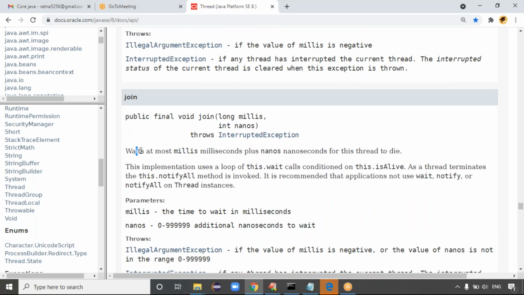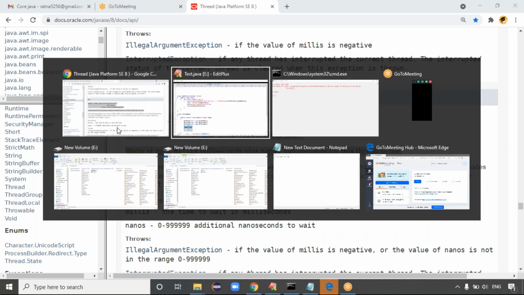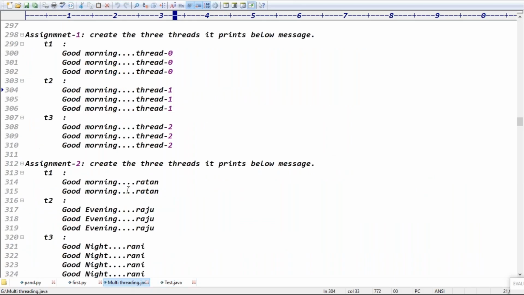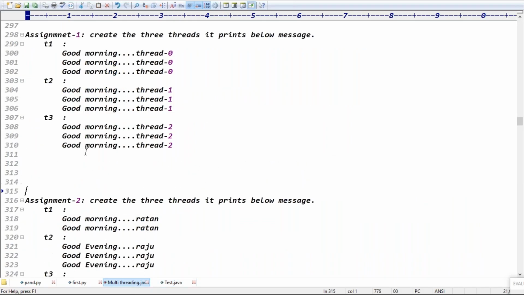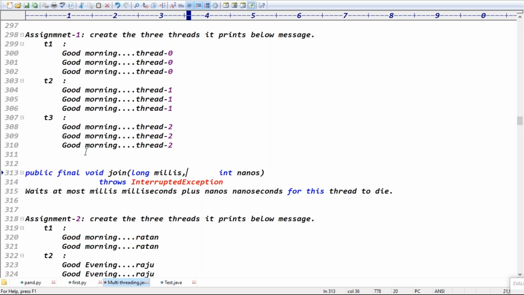So this waits the milliseconds and nanoseconds for this thread to die. Exactly, guys, so this thread is dying. Join is an overloaded method, guys.